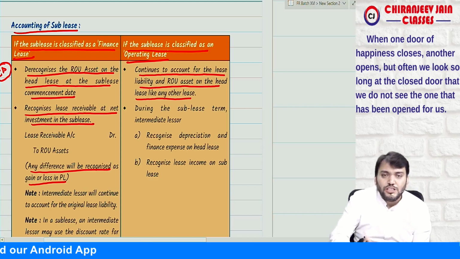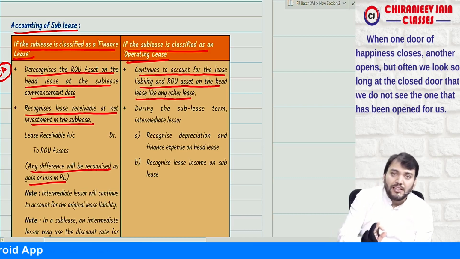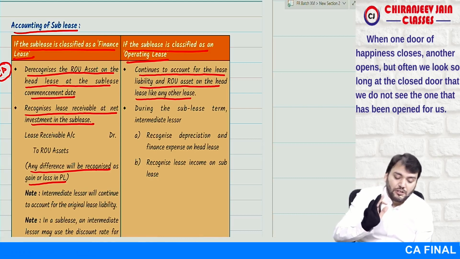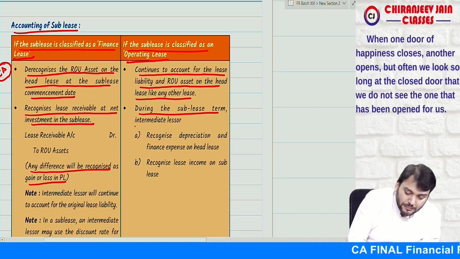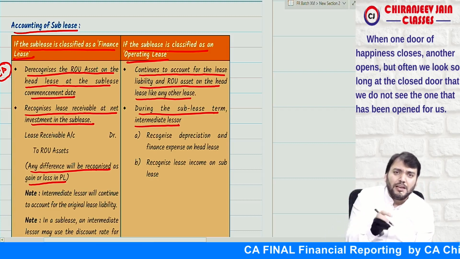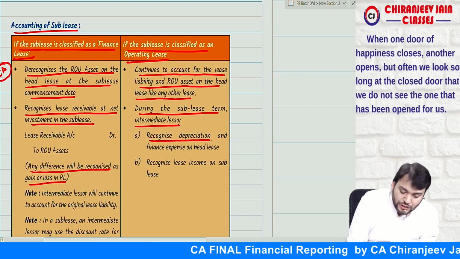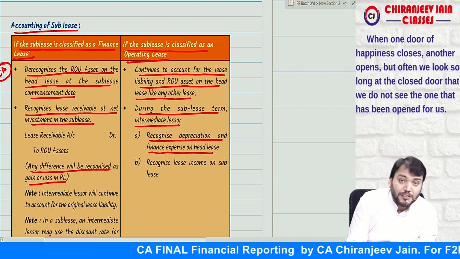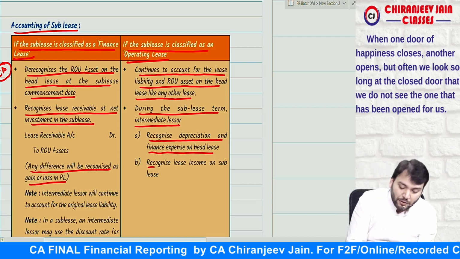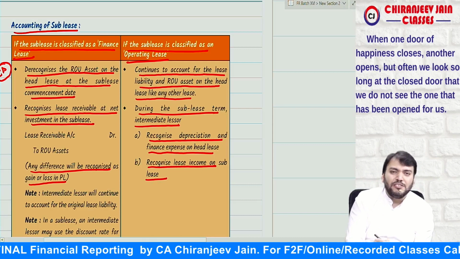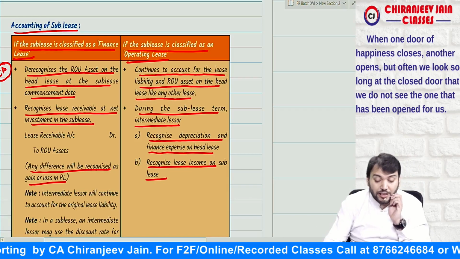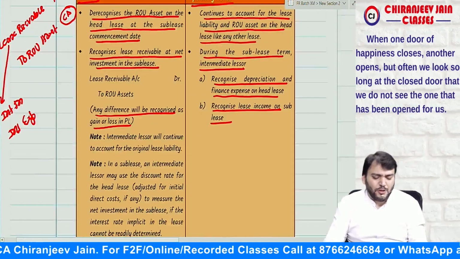During the sublease term, the intermediate lessor will recognize depreciation and finance expense on the head lease, and recognize lease income on the sublease on a straight line basis. I hope you have understood.